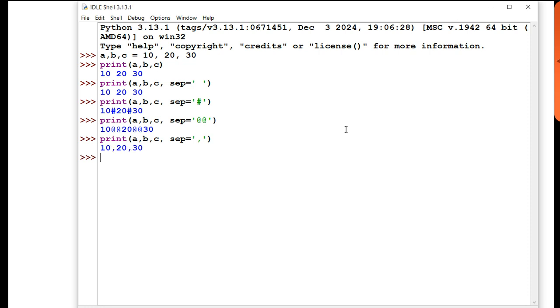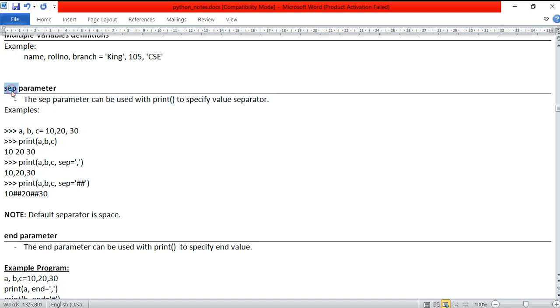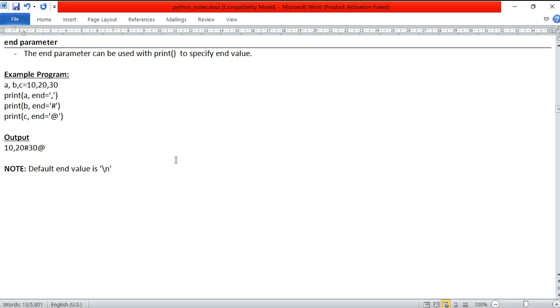Okay, this is the separator keyword. The separator parameter can be used with the print function to specify the value separator. Now the end parameter we are going to understand. Similar to the separator, we can also have an end parameter in the print function. The end parameter can be used with the print function to specify the end value.